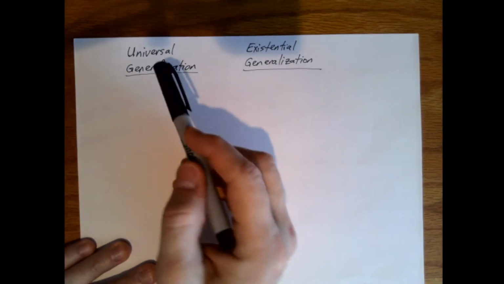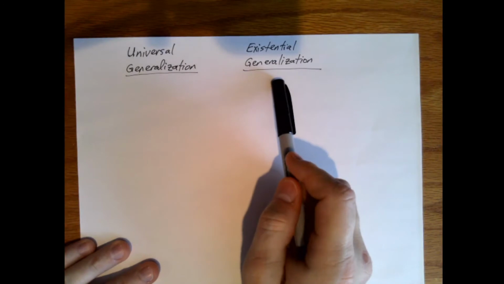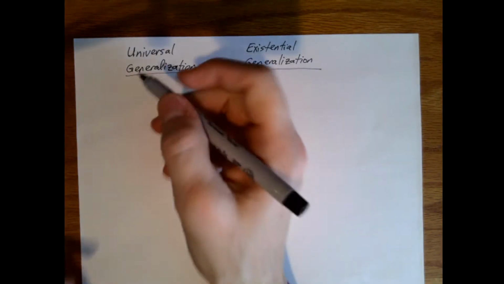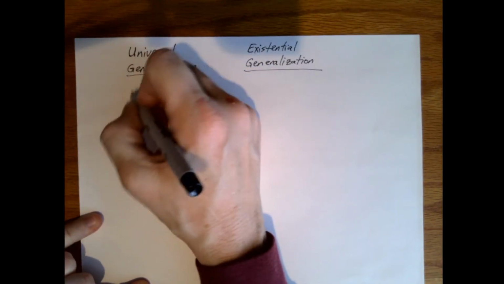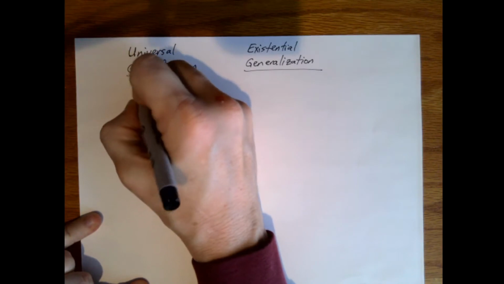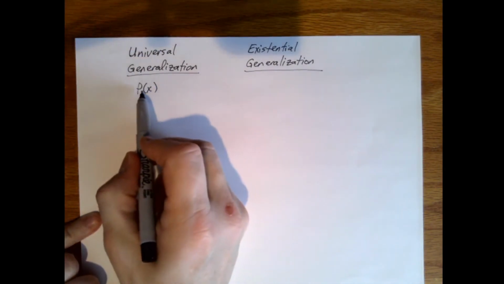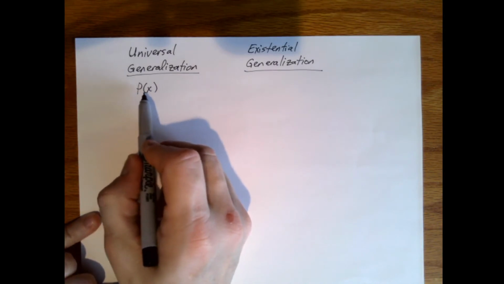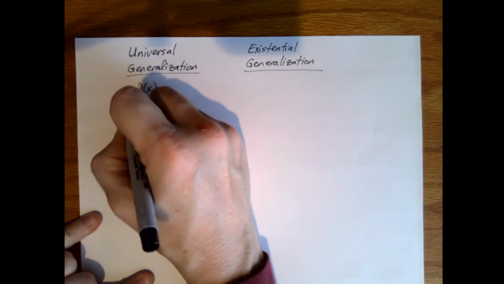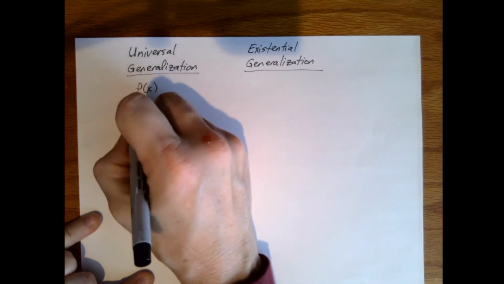Now we're ready to look at universal generalization and existential generalization. This is where we have something like this. If we've reached a point in our proof, or maybe we have P of X, and we know that P is true for all X values in the domain, then we can add back the universal quantifier.